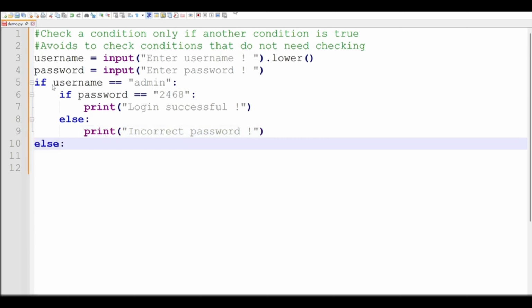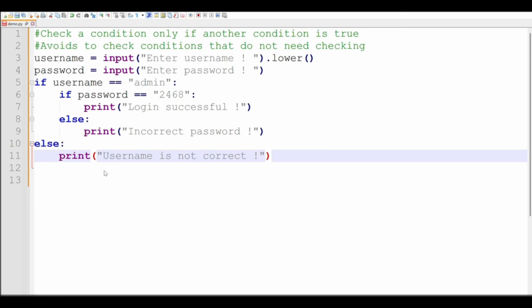Then we go out to our outer if statement, where we check if the username entered by the user is equal to the string admin. This if is aligned with this else, so we want to print something if this condition is not met. We want to print username is not correct because we are dealing with the username here.